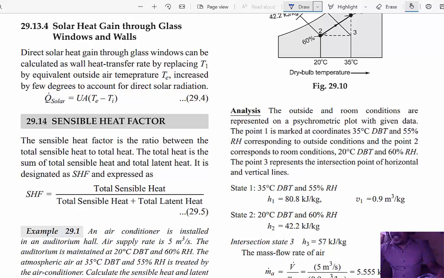Here from 2 to 3 is sensible heating. During sensible heating, the dry bulb temperature rises as well as the wet bulb temperature. Then the vertical line is latent heating, also called humidification. During humidification, the dry bulb temperature remains constant and the moisture content, omega, increases.